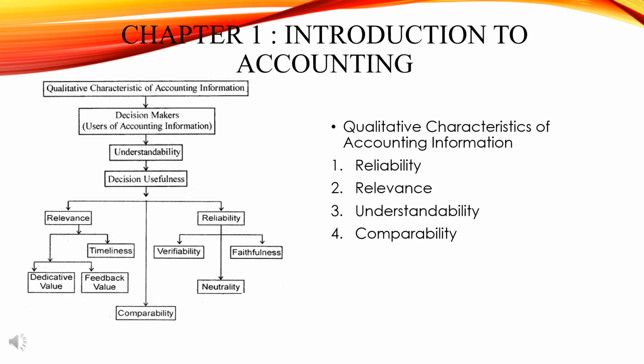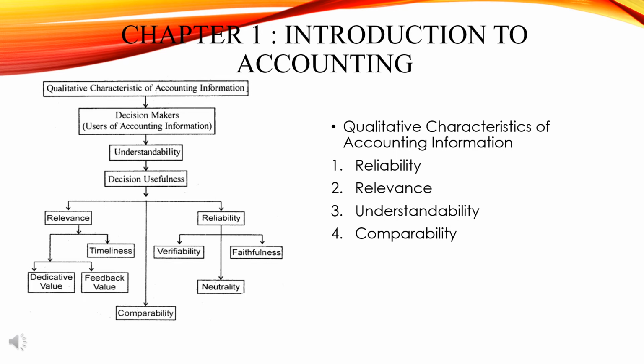The last is comparability. It should be able to compare to the other enterprises in terms of everything, in terms of common unit of measurement, in terms of reporting, in terms of accounting policies. Provided they can compare, they should have the common type of format. Common accounting policies, common format of reporting, and common unit of measurement. Now you can see here the diagrammatic manner of qualitative characteristics of accounting information.